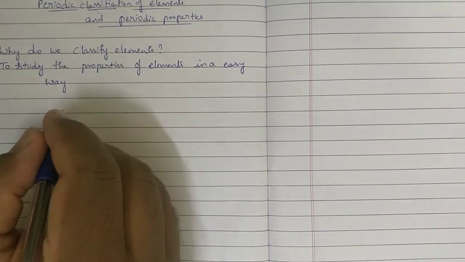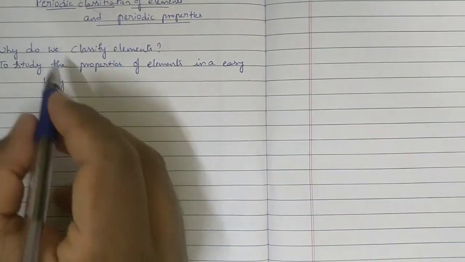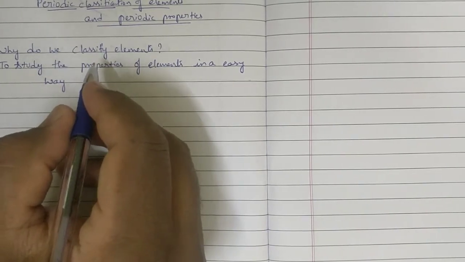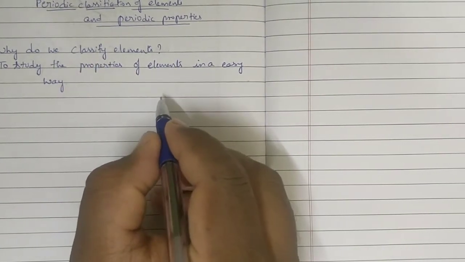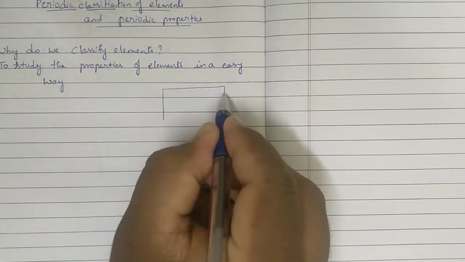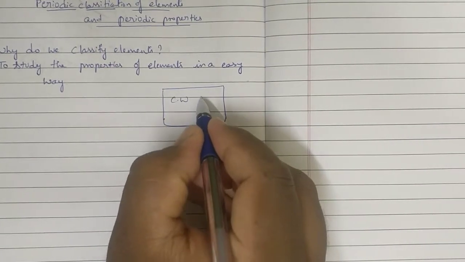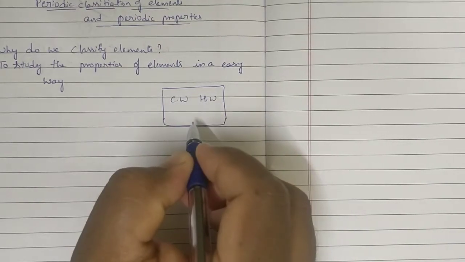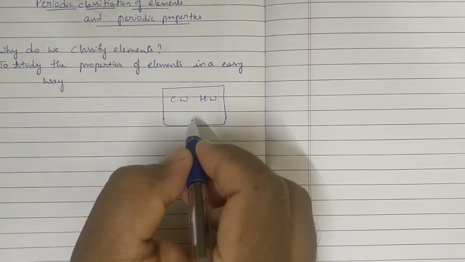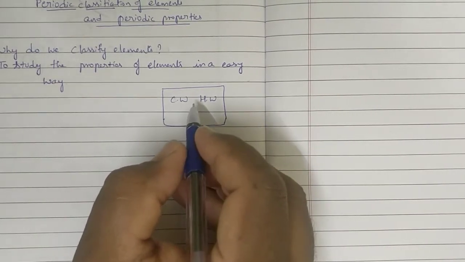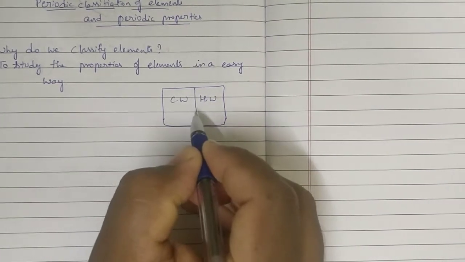For example, this simple thing, classification happens in our day-to-day life also. Students adjust the bags by classifying, classworks one side, homeworks one side, to pick up the classwork or homework easily.